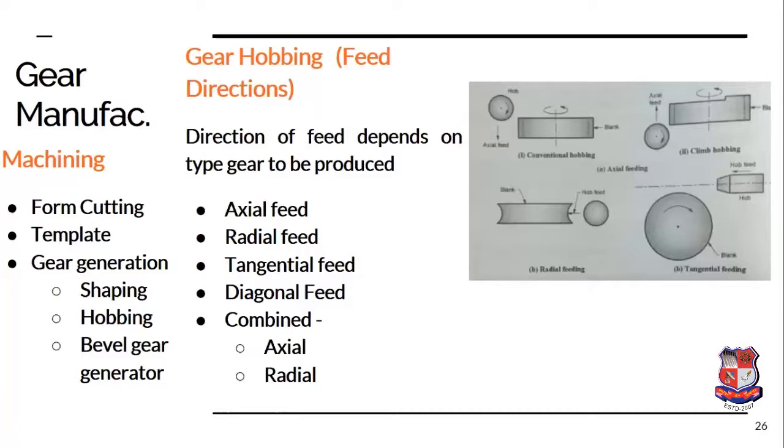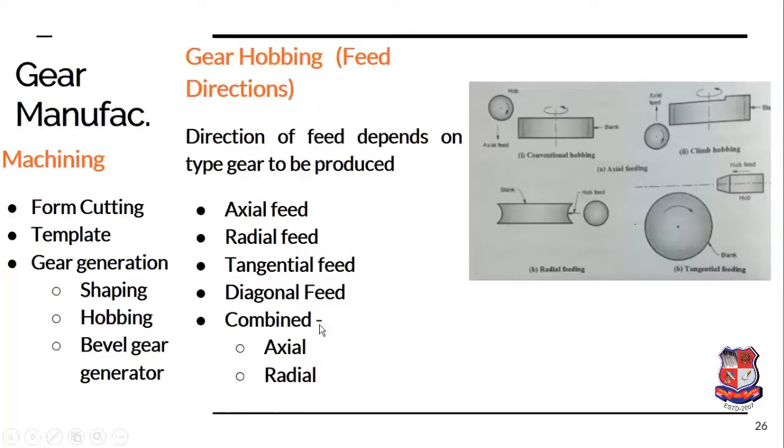Now the third one is a tangential feed. Tangential feed is a movement of the hob tangential to the wheel. So this is the wheel, and tangent to the wheel the hob is moved for the cutting, and this feed is known as a tangential feed.